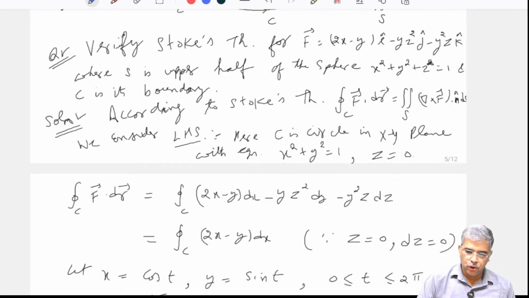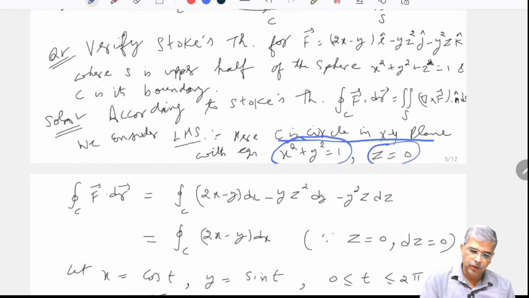So let us verify the Stokes theorem for this one. The hemisphere is an open surface, as I told you above by the diagram, so we can apply the Stokes theorem. It is piecewise smooth as well, as I told you. So here, what is my C? C is the circle in the xy plane and its equation is x square plus y square equal to 1 and z equal to 0. So I got the C. First of all I calculate the LHS. LHS means the line integral over this path, that is the line integral of F dot dr.